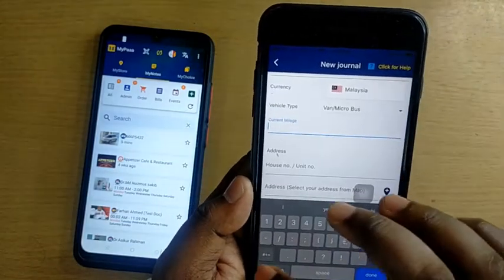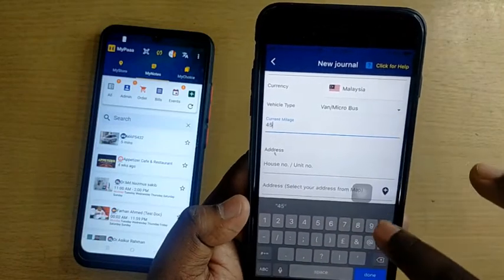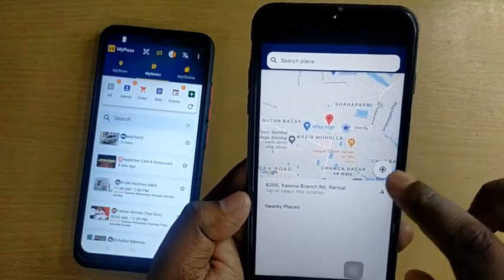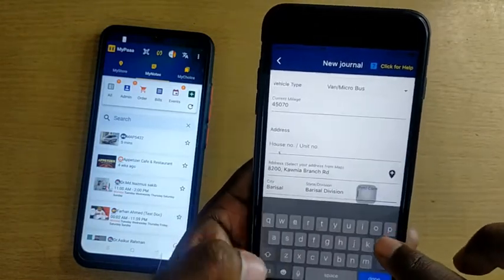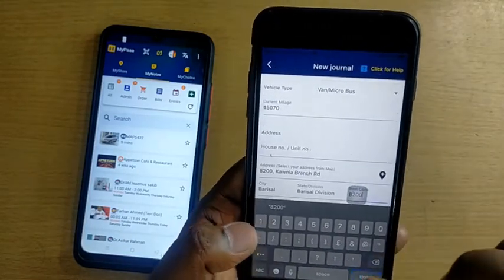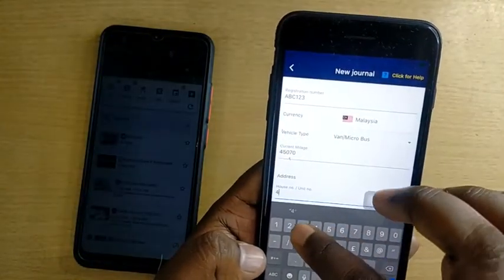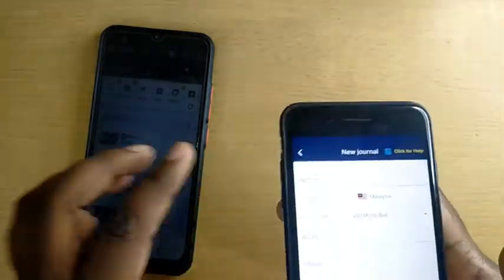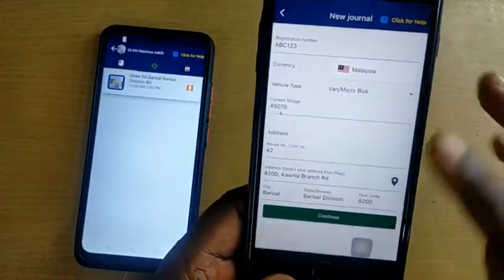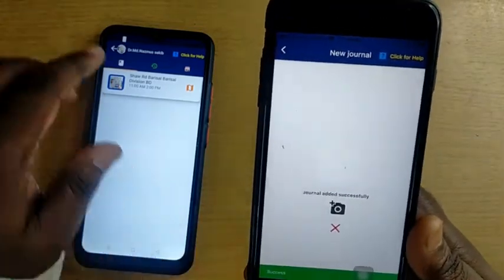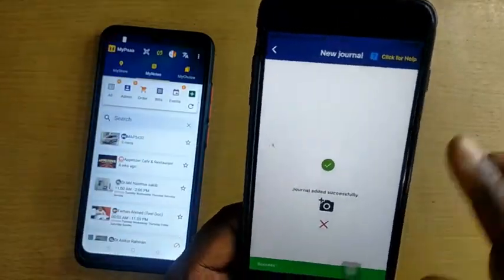We can put in the current mileage, and the origin of this vehicle. It can be the owner's address, or if it is a company vehicle, the company garage information, where most of the time the car is parked or located. Okay, this is done. We also give a good picture of this vehicle for reference.